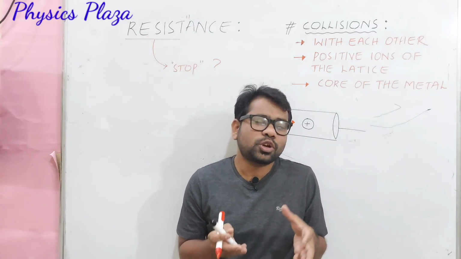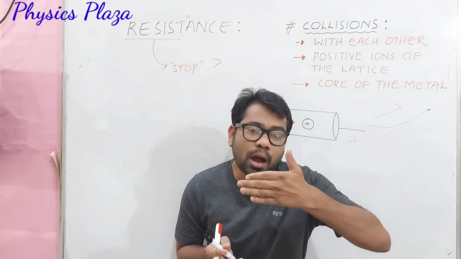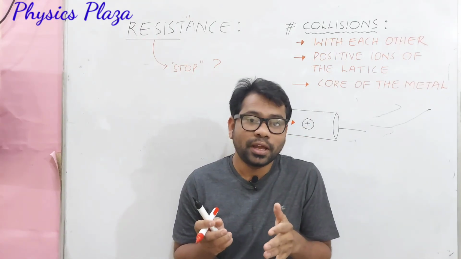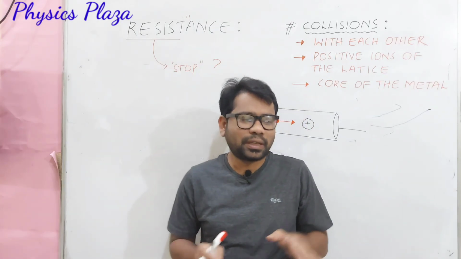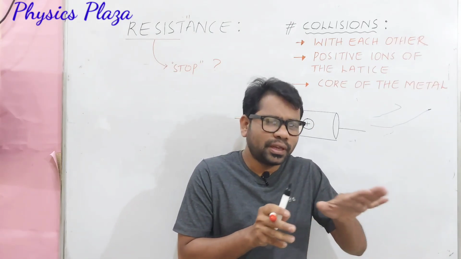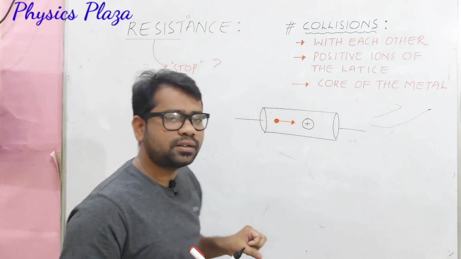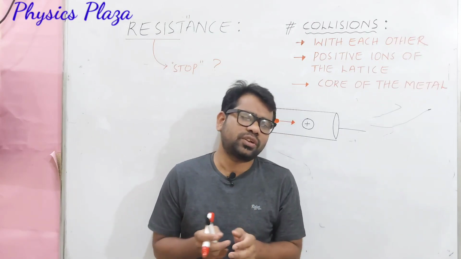Children, stopping here does not mean 100%. There will be some opposition. The material will try to oppose a little bit, and at the same time the electrons are not stopped completely. They halt a little bit, and again they move. Let us see once again, dear children. So let us come back here. The main reason for resistance is collisions.